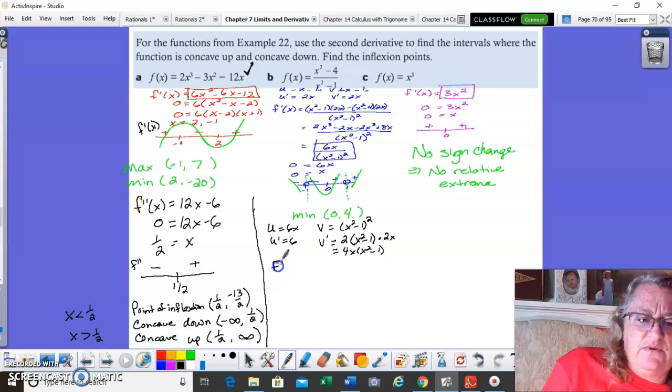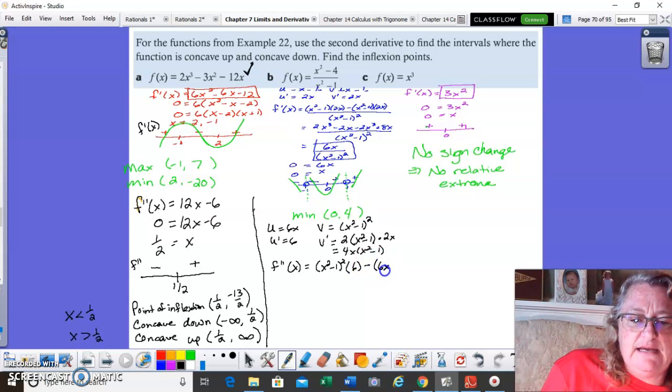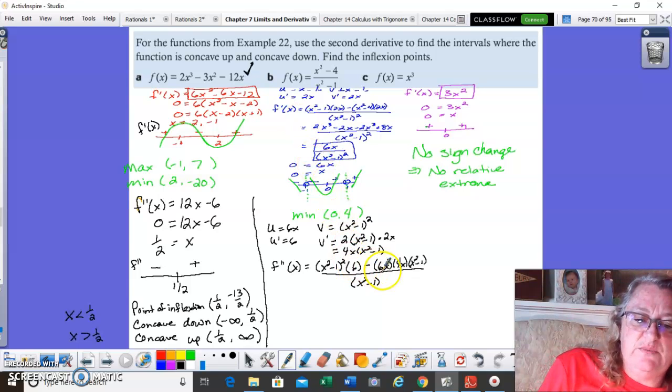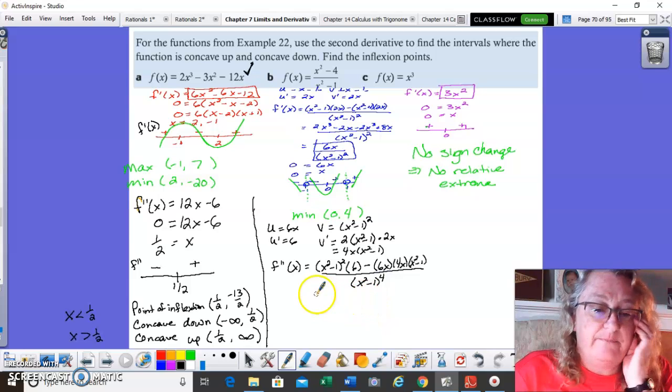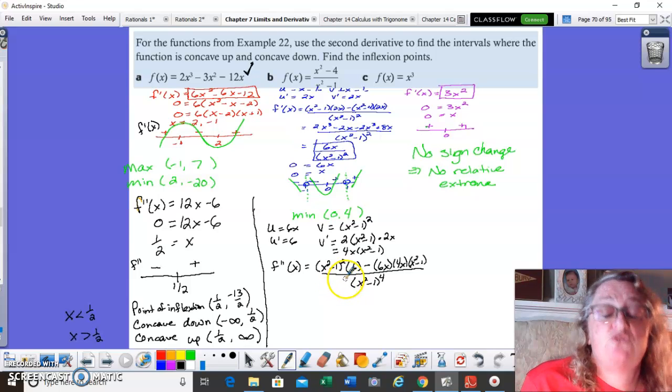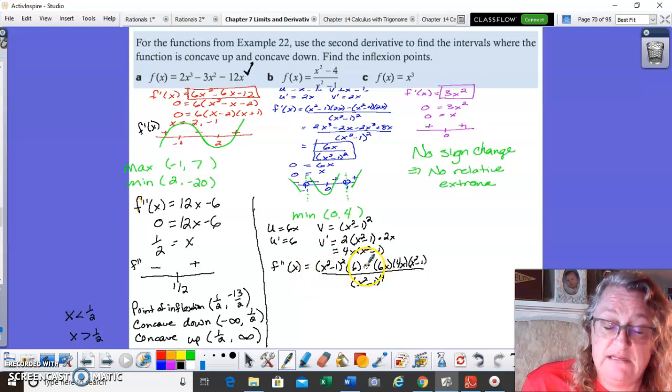All right, now the second derivative comes out to be x squared minus 1 quantity squared times 6 minus 6x times 4x times x squared minus 1. Told you it was ugly. All divided by x squared minus 1 quantity squared squared. So that means this is actually now going to be to the 4th power. Okay, now this is actually the difficult part. If I was working with a calculator, I would save myself some struggle and some time, and I would take this and graph it and just simply find where it equaled 0 on the graph, meaning the x-intercept.